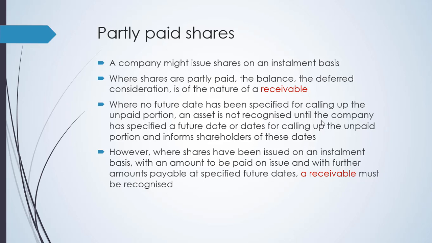Now, where no future date has been specified for calling up the unpaid portion, an asset is not recognized until the company has specified a future date or dates for calling up the unpaid portion and informs shareholders of these dates. However, where shares have been issued on installment basis with an amount to be paid on issue and with further amount payable at specified future dates, a receivable must be recognized. Now, we will not recognize accounts receivable in this case, so we will use a different account title.